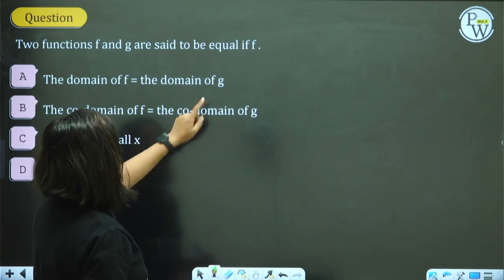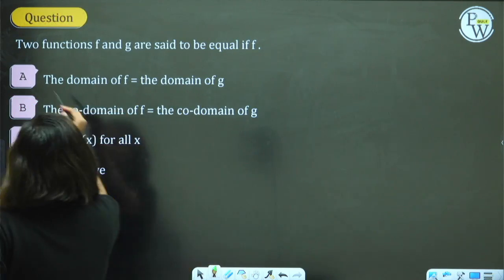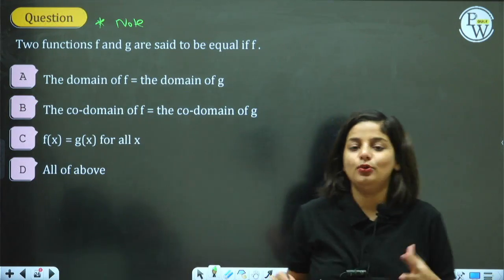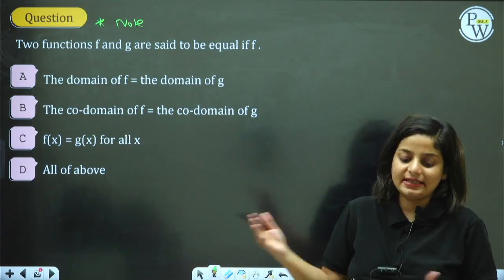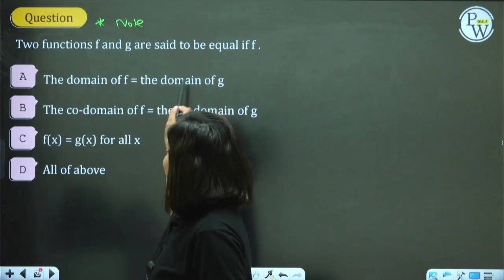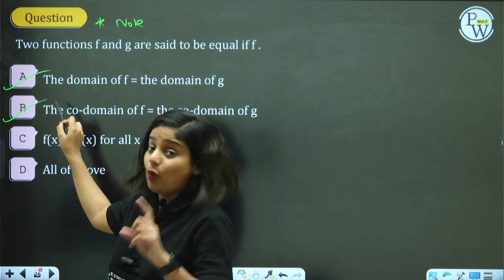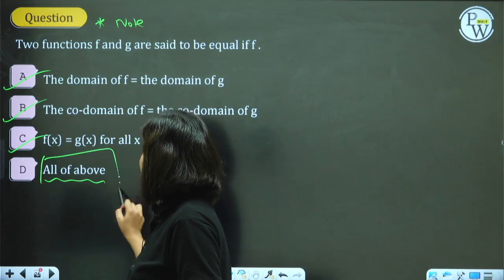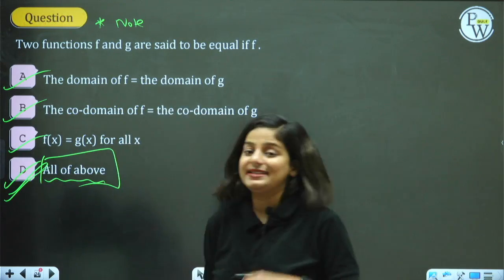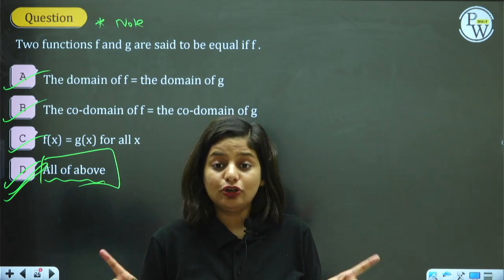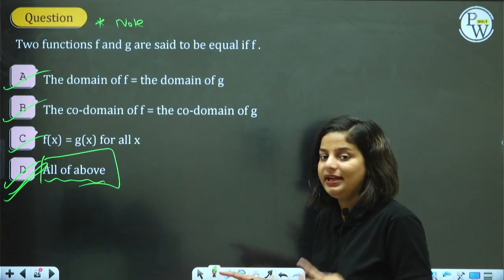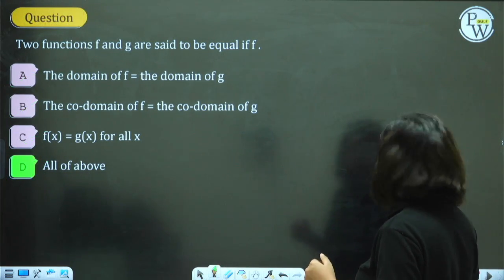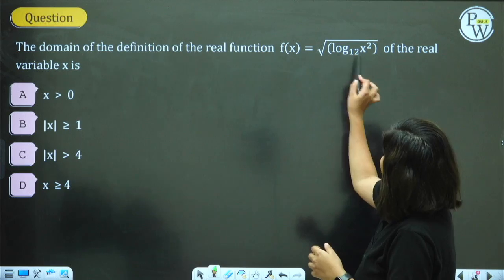Why did a question of sets appear here? Two functions are said to be equal if... Now note this. This was a part of theory. I knew I couldn't write this much, so I thought let's take it as a question. Two functions are equal if the domains are equal, codomains are equal, and the functions are equal. That means all of the above is the answer. Range should not be equal. Domain, codomain, and function should be equal.